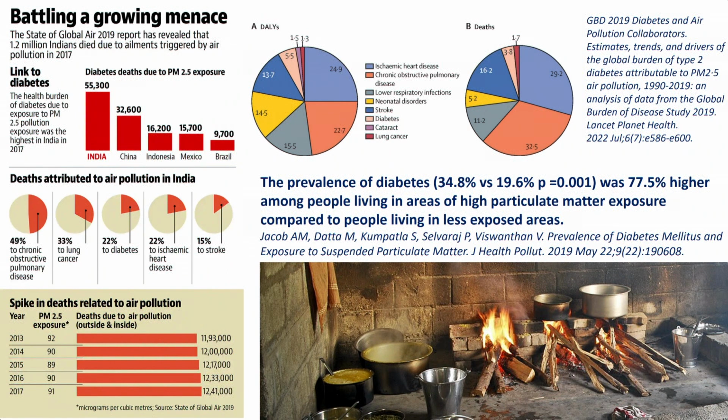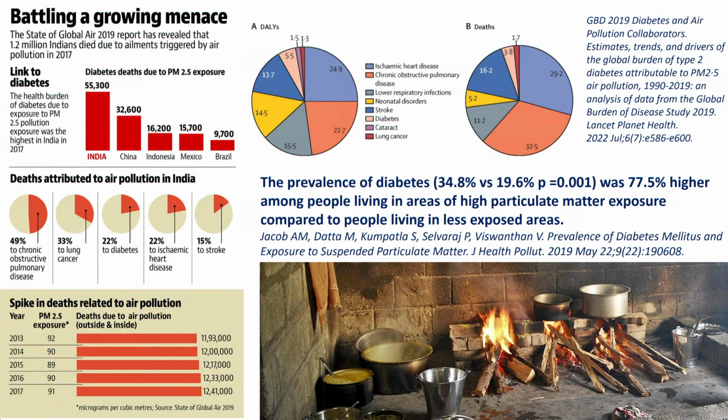If you look at the left side of this slide, you can see there are about 650,000 people dying of diabetes each year in India, and 50,000 of them are dying of diabetes related to air pollution. So it's a large number.